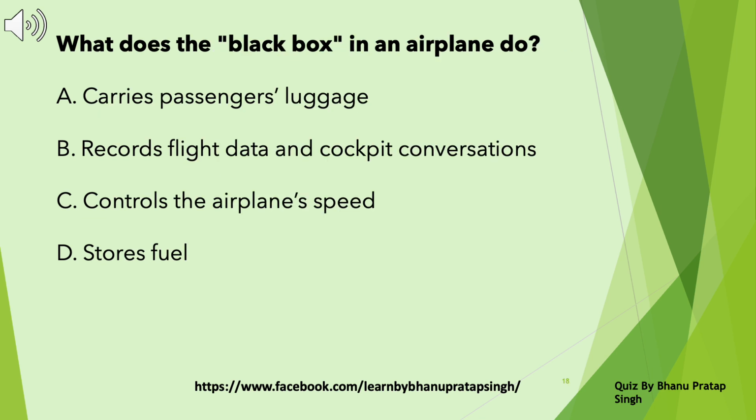What does the black box in an airplane do? A. Carries passengers' luggage. B. Records flight data and cockpit conversations. C. Controls the airplane's speed. D. Stores fuel. Take a pause and choose the correct answer. Answer B. Records flight data and cockpit conversations.